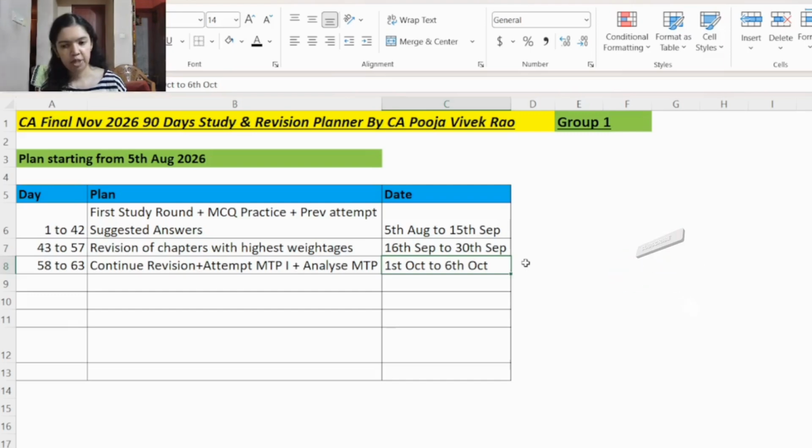And then you have to compare your answer with the ICAI answer, and whatever error you have done, you have to make a note of that. For example, for FR, check if you have quoted the Ind AS name and number correctly, check if you have written the formats correctly, formulas correctly, and you have to see if you are able to correlate the questions with the correct Ind AS and you have solved it correctly, and how was your MCQ score. You have to check that.